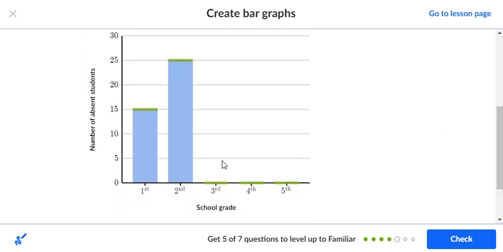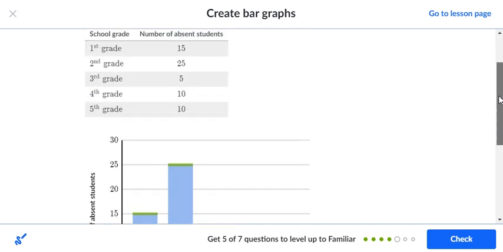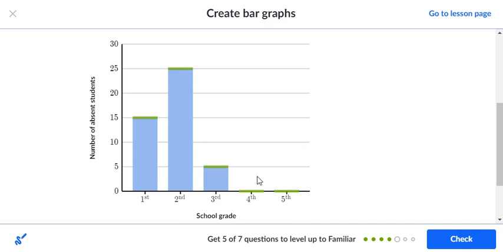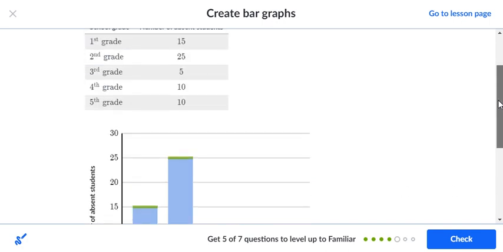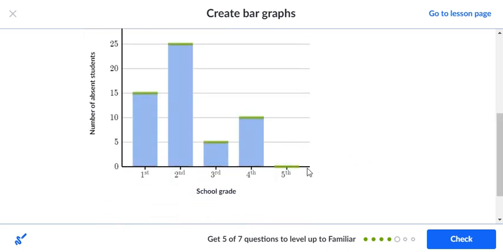Third grade is at 5, so we're going to stop at 5. Fourth grade is at 10. And I believe fifth grade was also 10. Fifth grade is also 10 there, so we stopped there. So again, this was a nice graph because we were able to stop at each particular number there. We're not between any number. We're not guessing or estimating. We have solid numbers here, such as the 5, the 15, the 25, and the 10s.